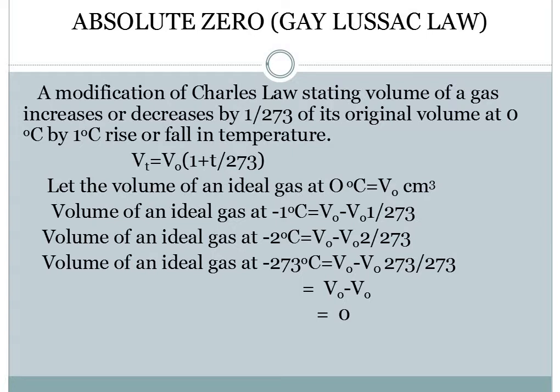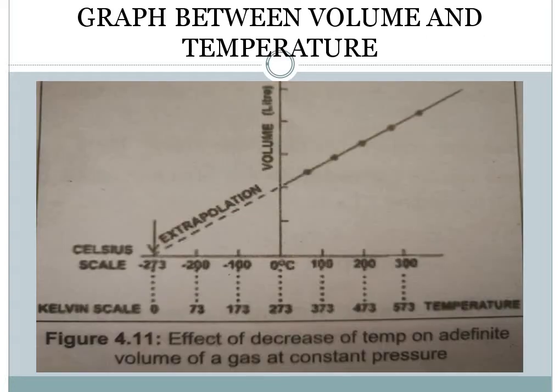This can also be explained with the help of a graph. If you see a graph between volume and temperature, we can see that temperature is along the x-axis and volume is along the y-axis. We have 0 degrees centigrade, then 100, 200 and 300 and so on. Moving down, at 0 degrees centigrade a certain volume is present.